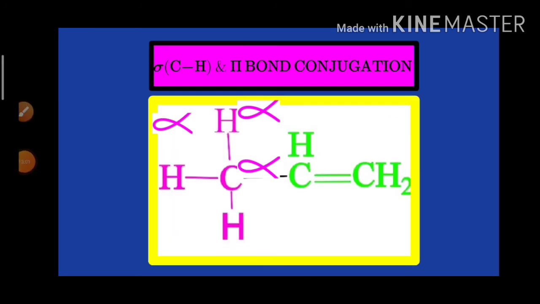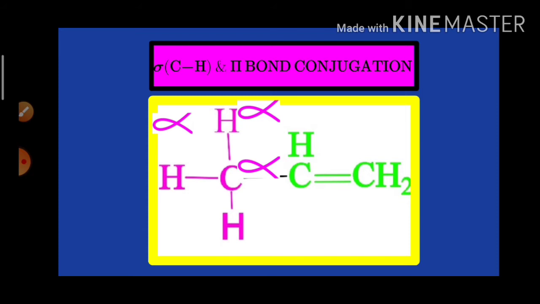Here hyperconjugation is of 3 types depending on the unsaturated carbon. Already we have learned that to show hyperconjugation, the necessary condition is to possess an unsaturated carbon, that means an sp2 hybridized carbon.